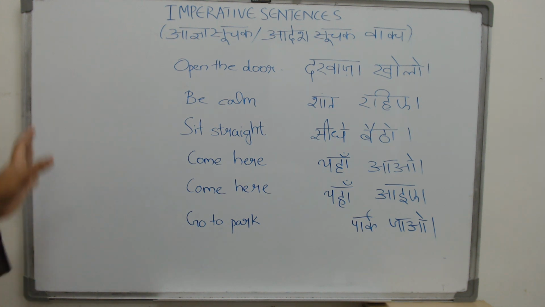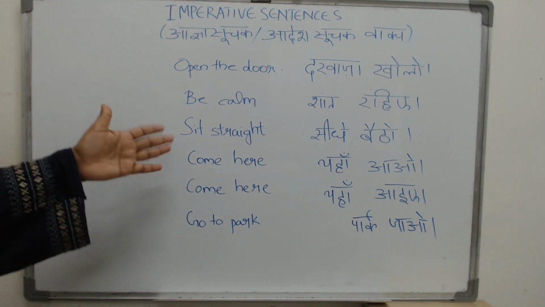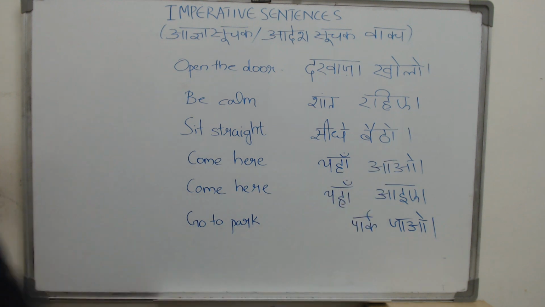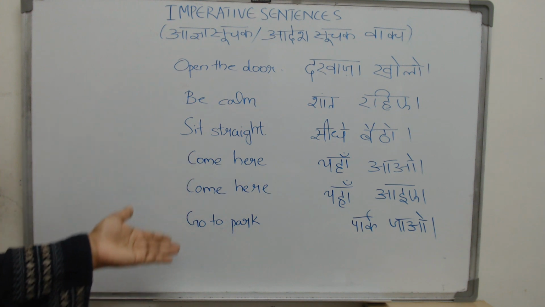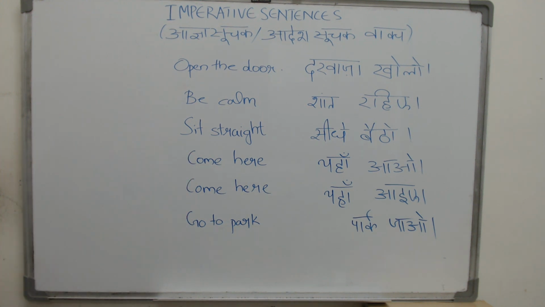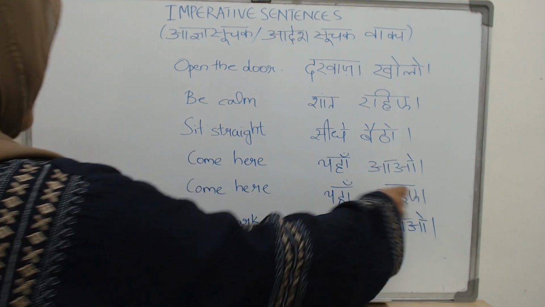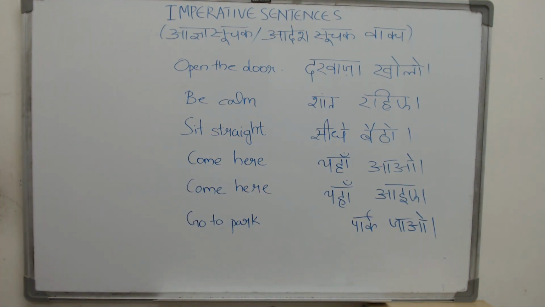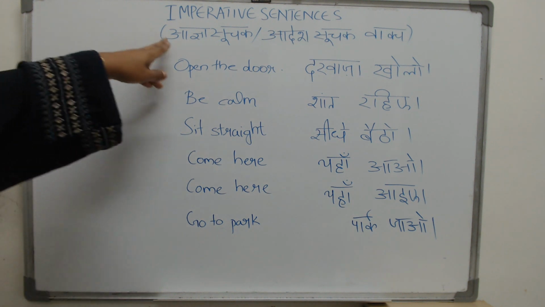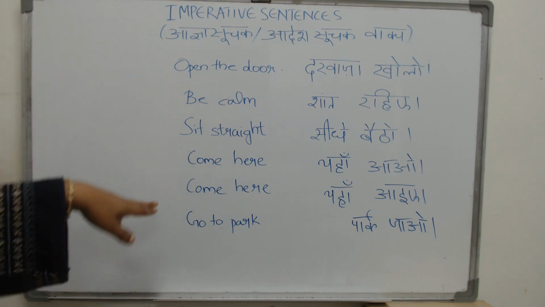Why is that? You will see the same thing in most of the Indian languages, because our sentence depends on who we are talking to. If we are talking to someone the same age as us, we will say yahan aao. And if we are talking to someone older than us, we will say yahan aaiye. It is the same as in Tamil. If we are talking to someone younger, you will say inge va. But if you are talking to older, you will say inge vaanga. So except for the verb form, you will see the rest of the sentence is exactly the same. And each of the sentences can be changed like that.